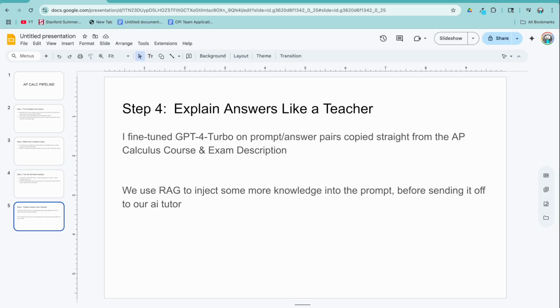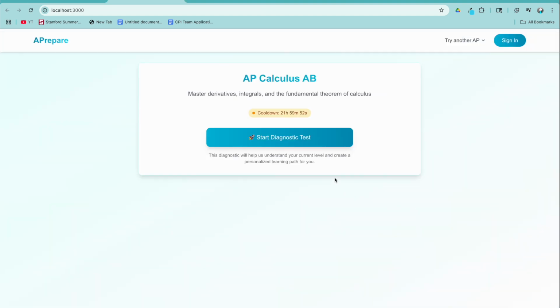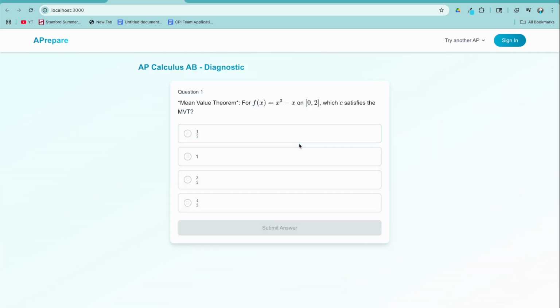Then finally, we use a fine-tuned setup with ChatGPT 4 Turbo and a RAG assistant to get tutoring for the user. To make a cool-looking UI in Next.js, and I also decided to do a practice diagnostic test that only has 5 questions, so we don't have to watch me solve like 60 calculus questions. I memorized all the answers and stuff.